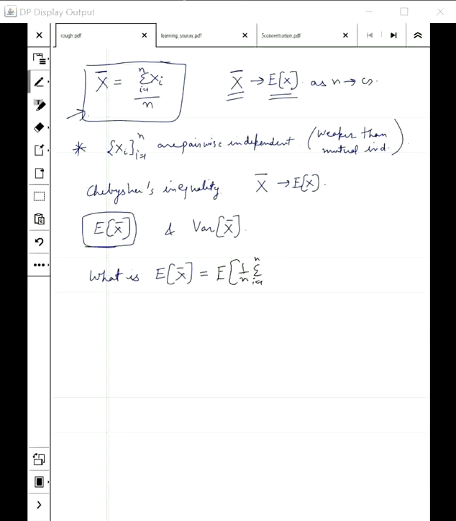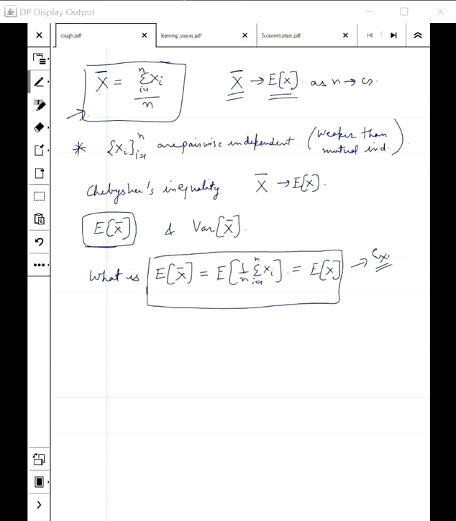Now just the linearity of expectation will imply that this is E of X. I will give this to you as an exercise, so pause the video and make sure that you can prove this. Given the random variables X1, X2, Xn, all of them have the same expectation, so if I take their average, the expected value will turn out to be the same. This was the easy part.